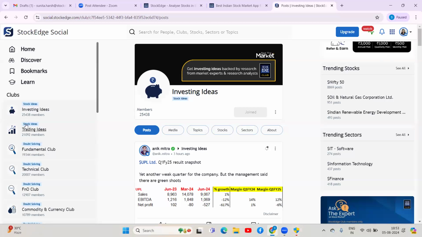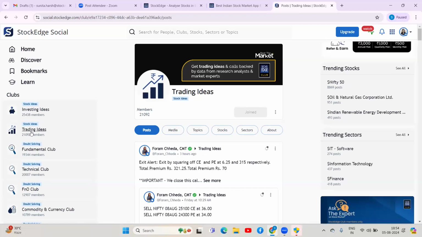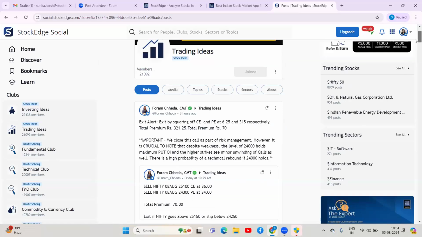Okay. Similarly for the trading ideas. In trading ideas, trading recommendations come here for swing and positional and F&O as well. Here you will see all of them. Recently you can see Foram Chheda Ma'am has given some update on her recommendations given. So trading ideas and investing ideas are accessible to only club members, and they can come here and see the recommendations given by the green tick experts.